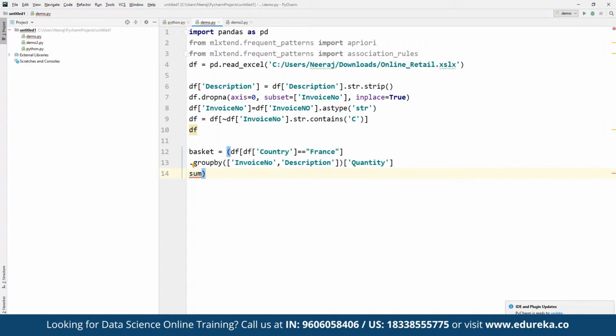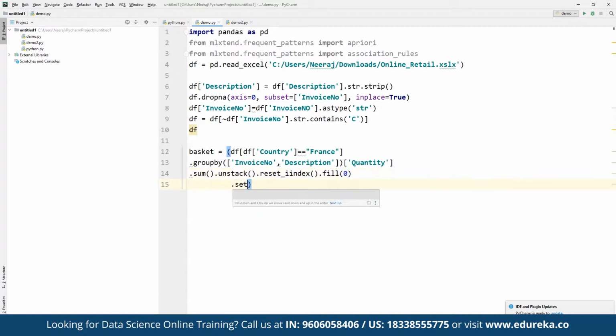And then we can define unstack dot reset. We missed one other parenthesis here. So here we have to define sum, and then we have defined unstack, and then we have defined dot reset, and then the index value with the simple fill, and then we can define the value to be a simple 0.